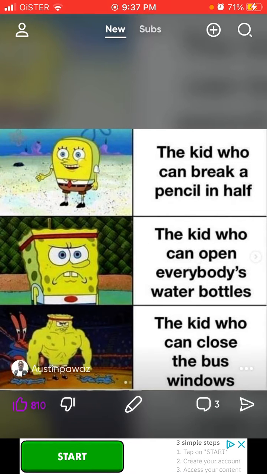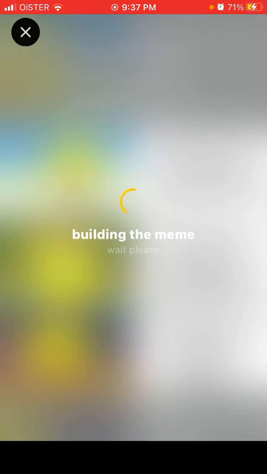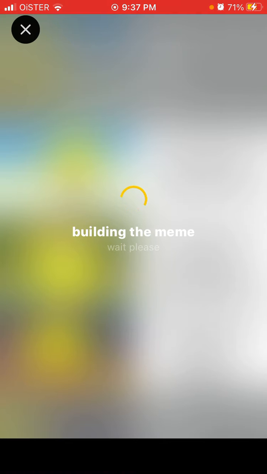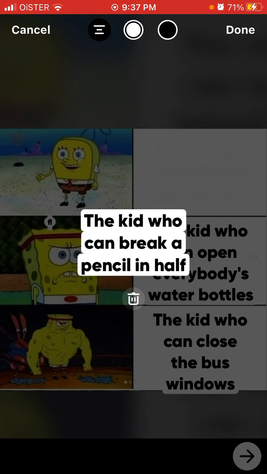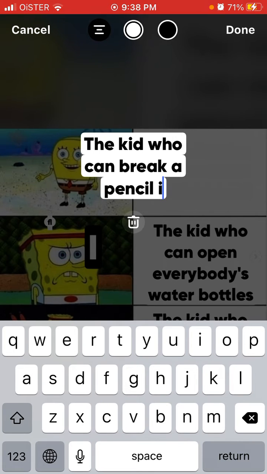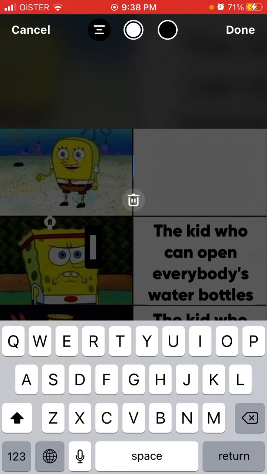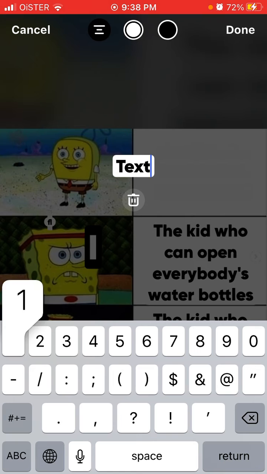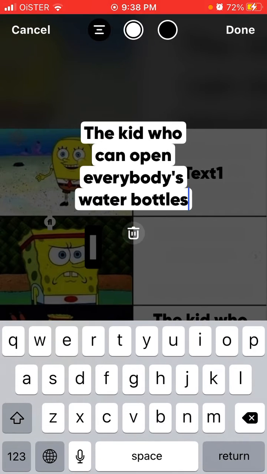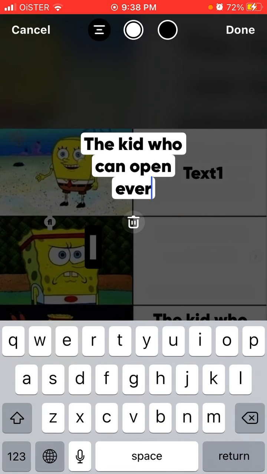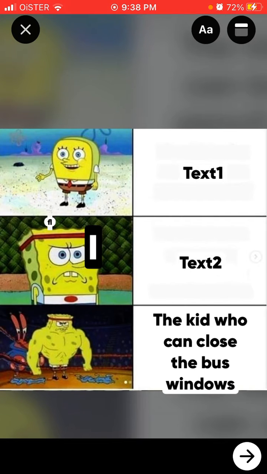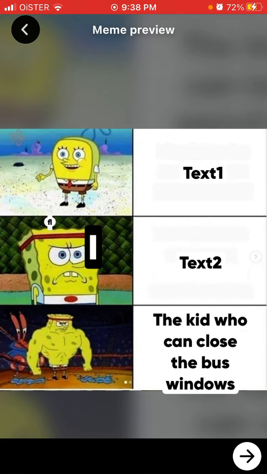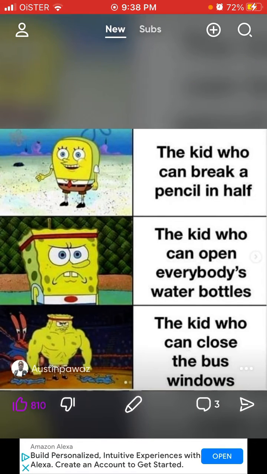Then you can like it, and for example, if I want to edit it, I can just build the meme myself, go here and write something. Something like that. Then you can do a meme preview and just post it.